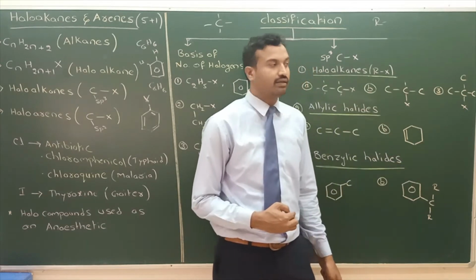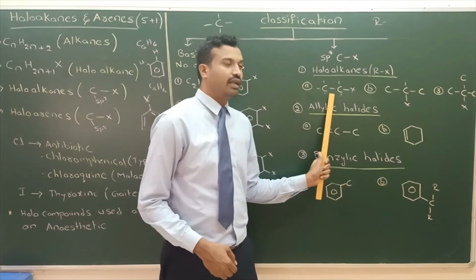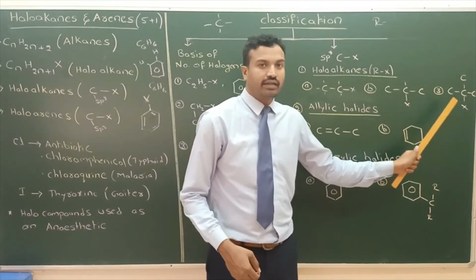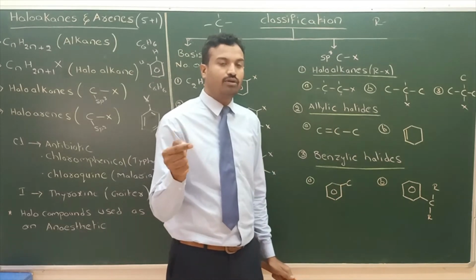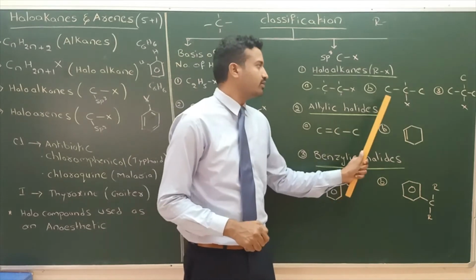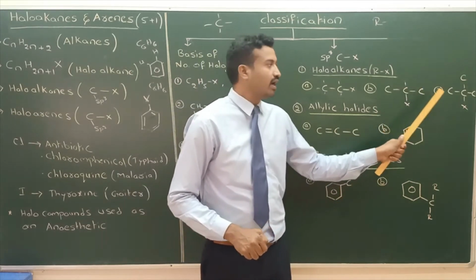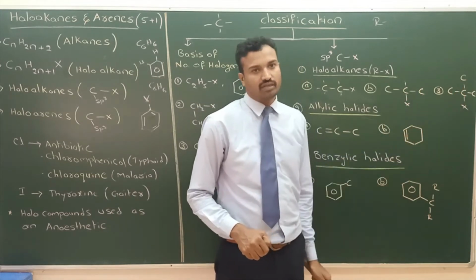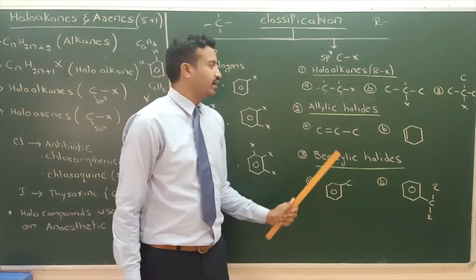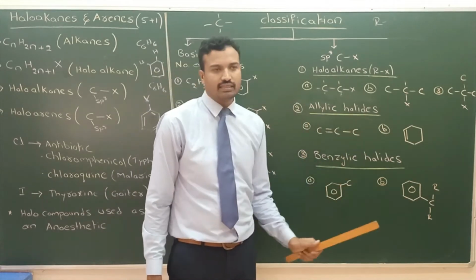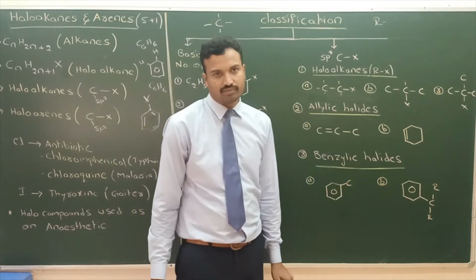Again, primary alkyl halide, secondary alkyl halide, tertiary alkyl halide. Primary alkyl halide means halogen is bonded to primary carbon. Secondary: halogen is bonded to secondary carbon. Tertiary: halogen is bonded to tertiary carbon. Next one, this is about haloalkenes. Next one, allyl halides or allylic halides.